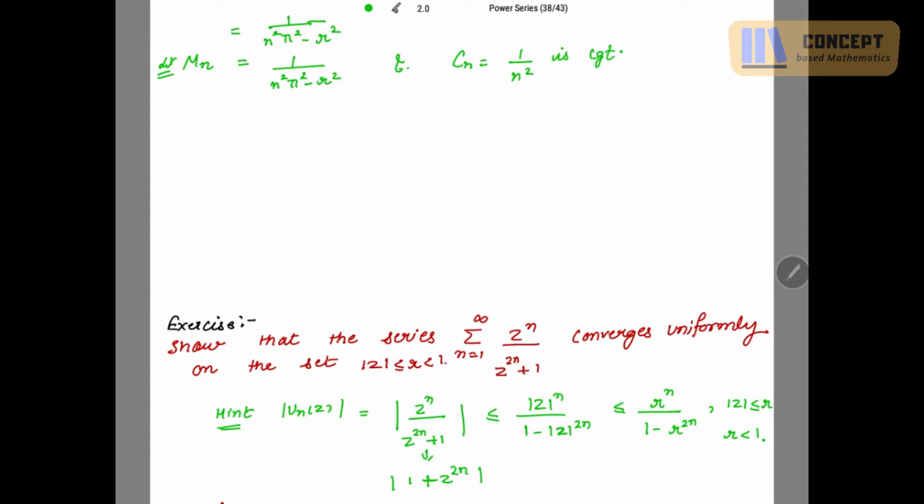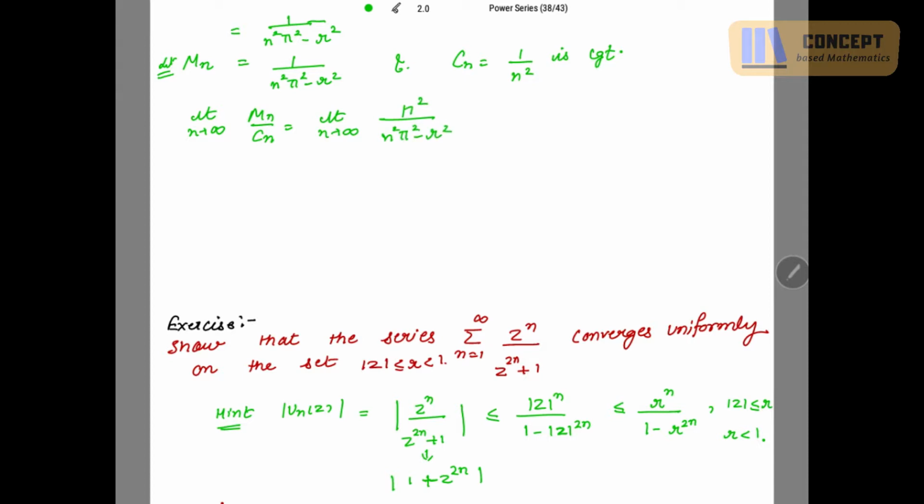Now if we look at the behavior of M_n by the comparison test, let's check the limit n tends to infinity of M_n over C_n. This is equal to limit n tends to infinity of n square over n square pi square minus r square.